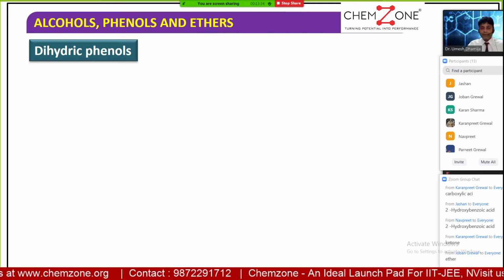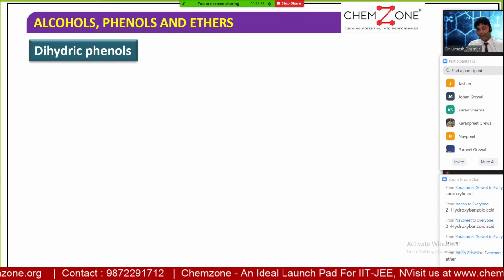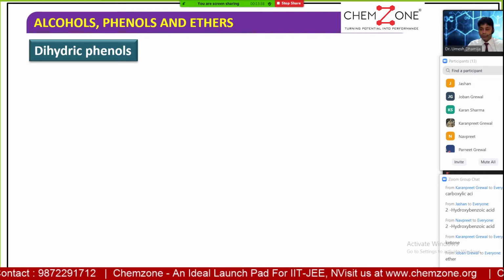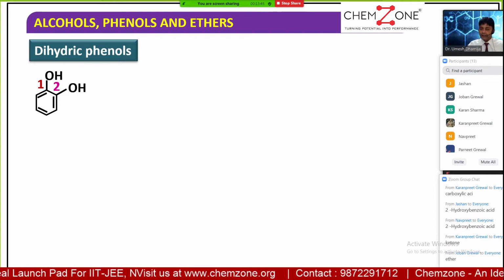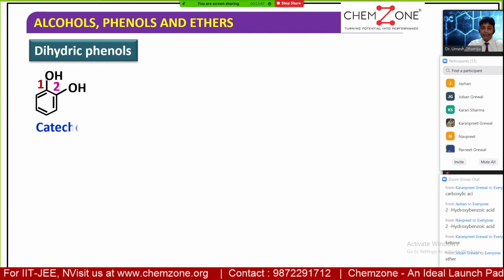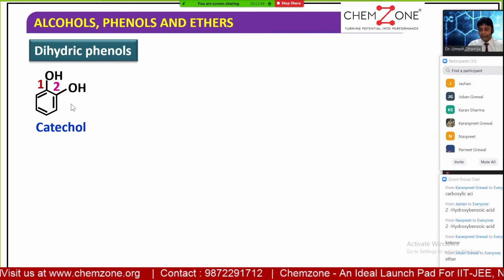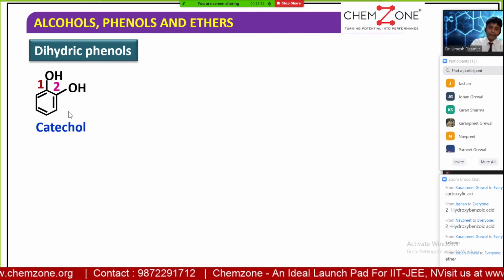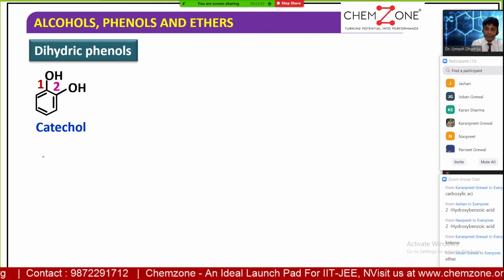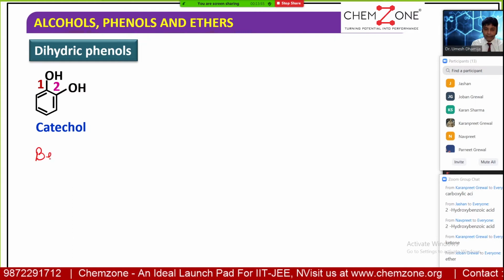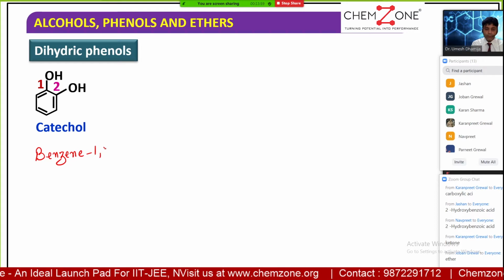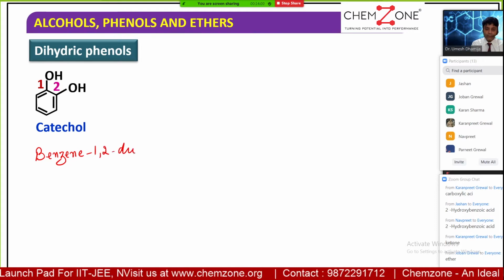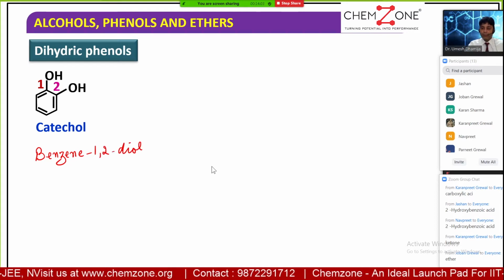Now, when we talk about a dihydric phenol, it means there are two OH groups bonded with the benzene. So this is a dihydric phenol. It's benzene 1,2-diol, and the common name of the compound is catechol. The IUPAC name is benzene 1,2-diol.